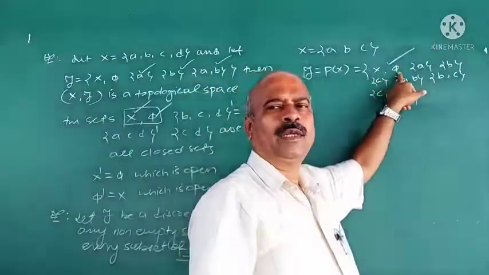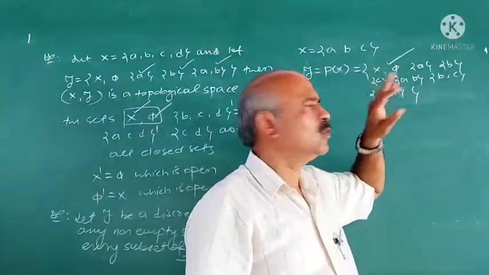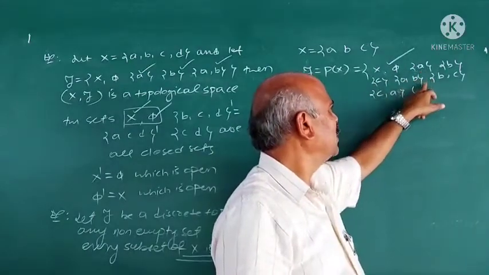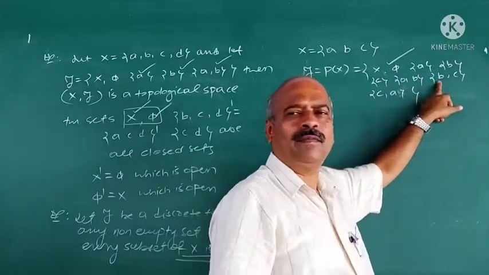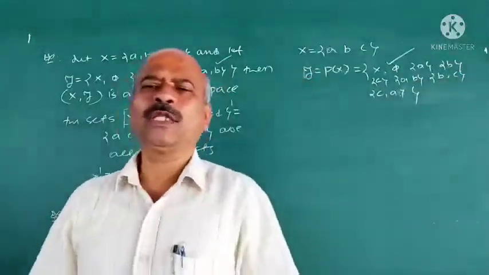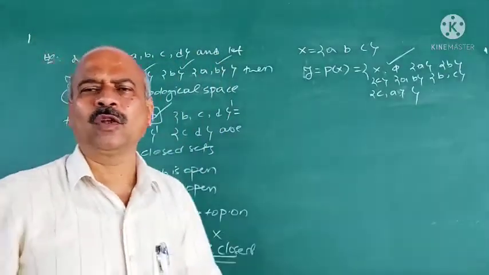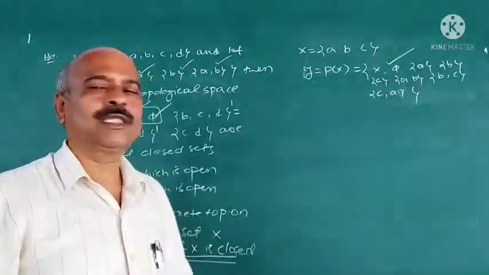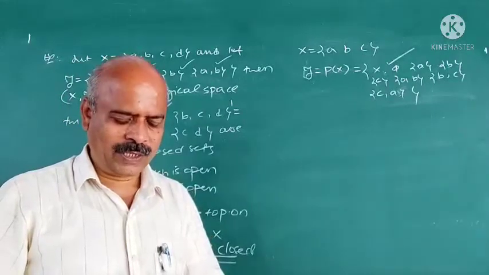Its complement is open. X and phi are always open as well as closed. Why is A closed? Its complement is there in this collection. You can verify every subset of X is open as well as closed. But the converse is not true. I give the example for that. What is the converse?